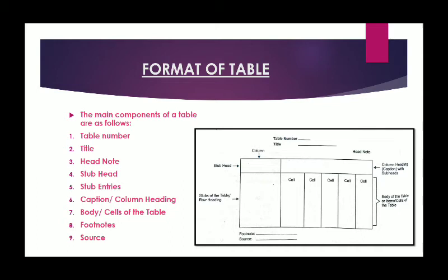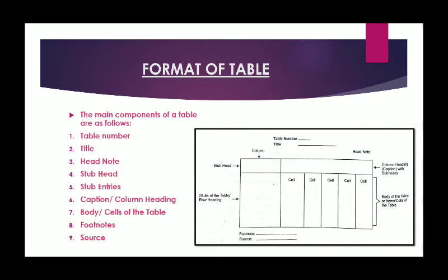Then comes a head note. Head note gives the information about the units in the data, like lakhs, tons, etc. Or sometimes the period of study is also mentioned in any kind of head note. After that comes stub head. Stub head means the title of the row. Here you can see a stub head is written. So what will be mentioned in our rows, the heading of that is called stub head. Then stub entries, that means the headings of the row are called stub headings or stub entries.